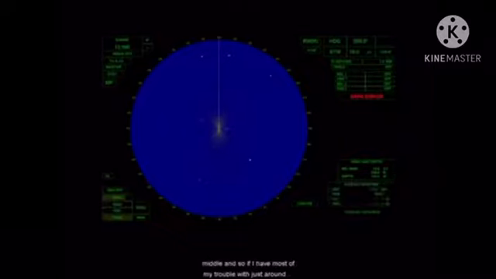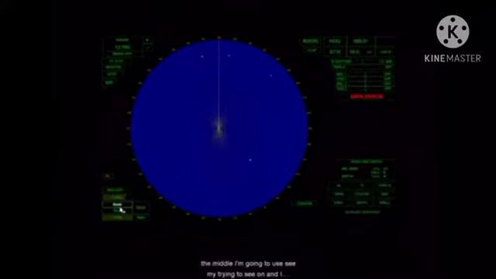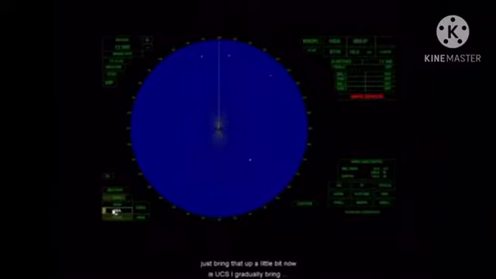So most of my speckles are around the middle. And if I have most of my trouble just around the middle, I'm going to use sea. I turn the sea on, and I just bring that up a little bit. As I gradually bring that up, you can see the speckles disappearing, and the radius of that circle is getting bigger and bigger as I bring sea up. Essentially, what I'm doing is reducing the sensitivity inside that little circle.